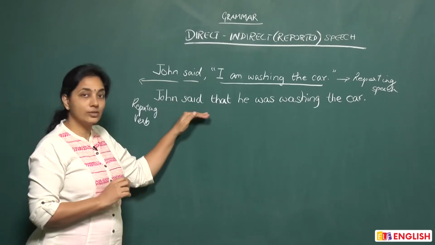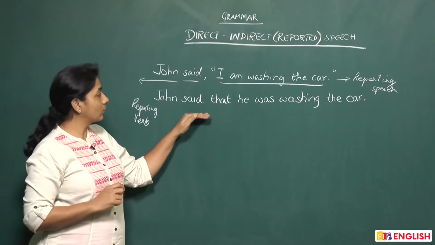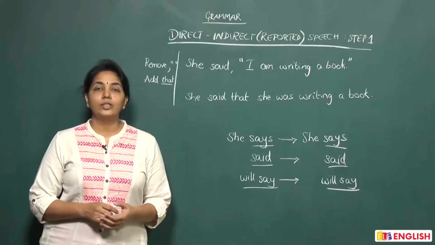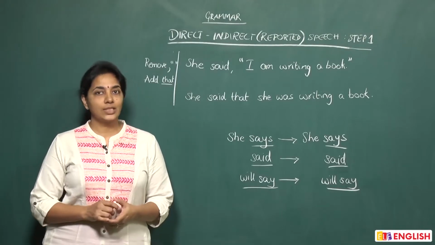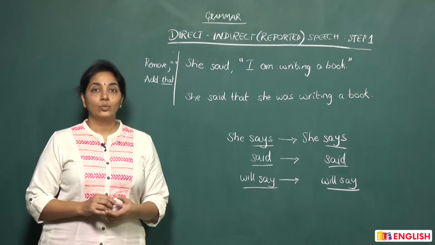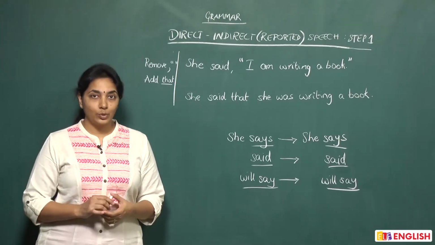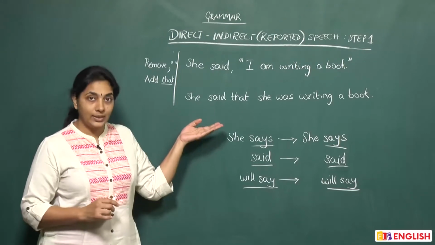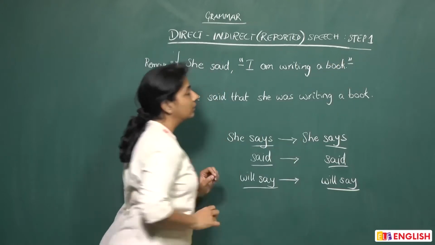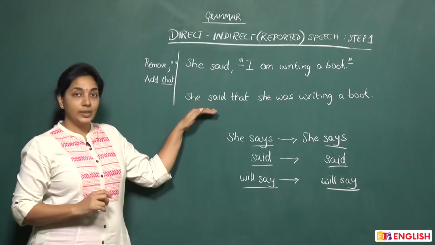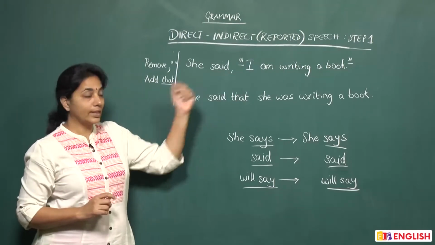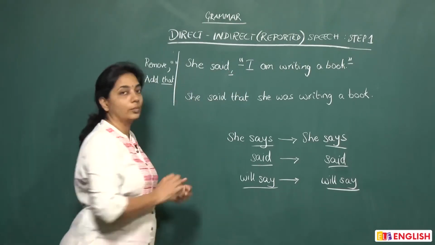So now this is direct speech and you need to convert it to indirect speech. You notice that the sentence changes a lot and we will show you how to do this in a series of steps. So what is the first step when you want to convert a sentence from direct to indirect speech? Our sentence is, she said, within quotation marks, "I am writing a book." When you are converting it to indirect, the first thing you have to do is remove the quotation marks. In any indirect speech, you will never use quotation marks.